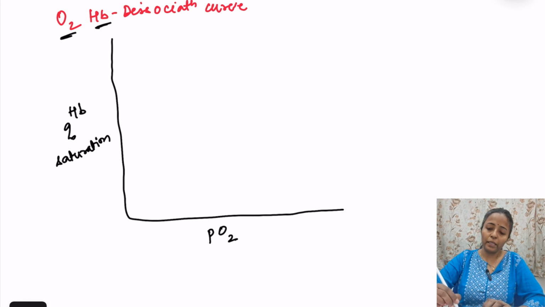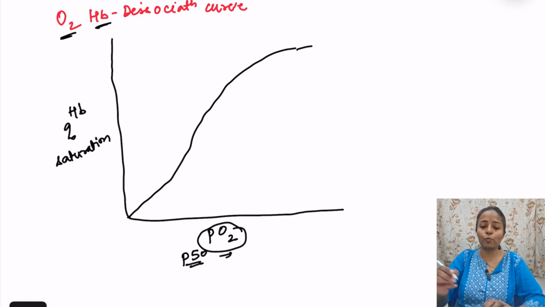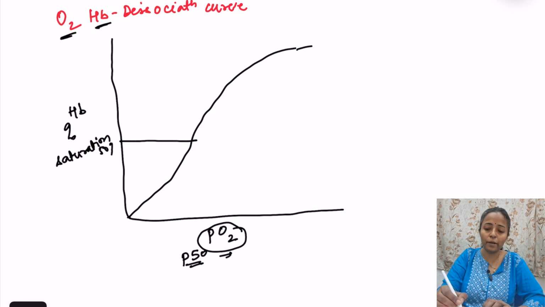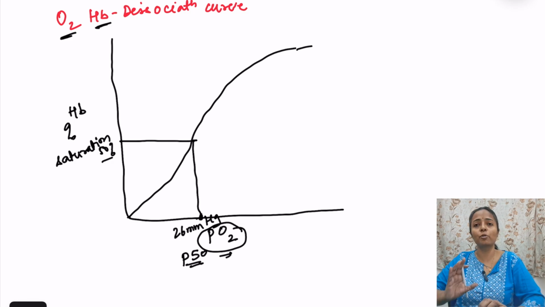तो normally this graph it will be like this, okay? And इसमें एक चीज याद रखनी है, P50. P50 is the partial pressure of oxygen at which hemoglobin is 50% saturated. तो यहाँ पे ड्रॉ कर देते हैं, ये 50% हो गया, and partial pressure of oxygen at which it is 50% saturated, ये value important है, it is 26 millimeter mercury. ठीक, partial pressure of oxygen at which hemoglobin is 50% saturated, that is known as P50. तो ये तो normal graph है.